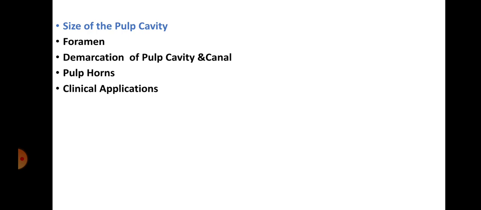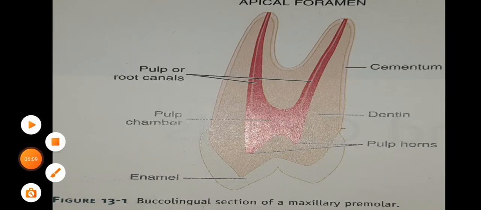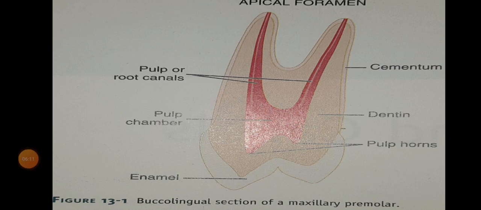You can see this in figure 13.1. We can see very clearly the CEJ is not quite at the level at which the root canal becomes the pulp chamber.